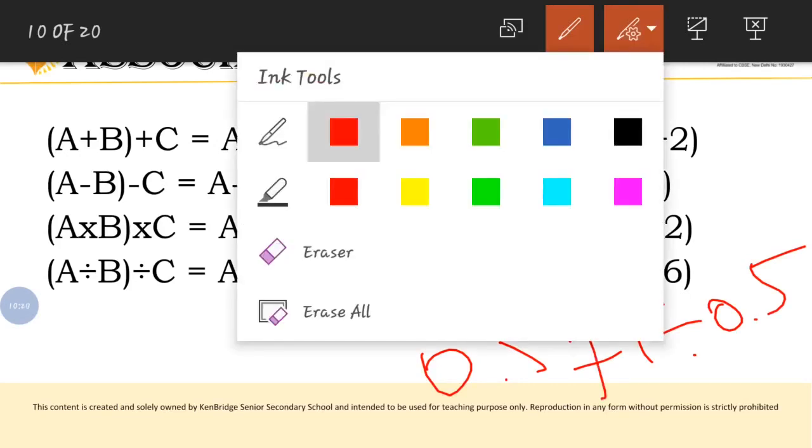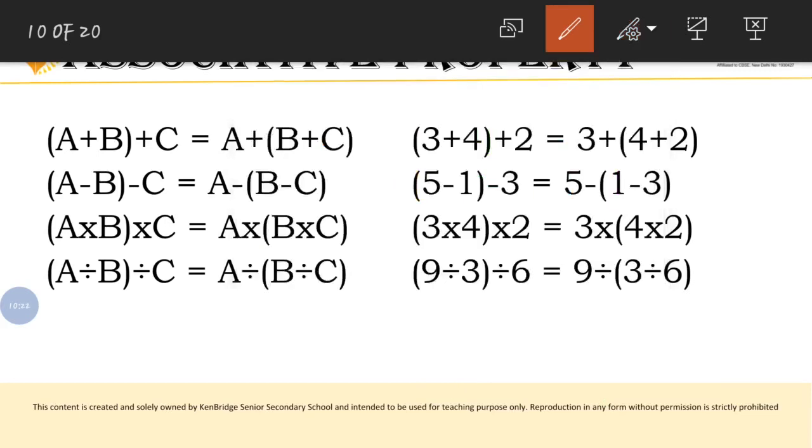So what can we conclude from this? The first one, addition, a plus b plus c, satisfied the associative property, and subtraction is not satisfied, multiplication is satisfied, and division is not satisfied. Okay, so here also we got the same result like closure property and commutative property.